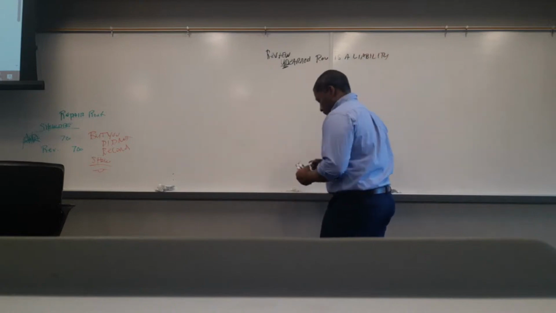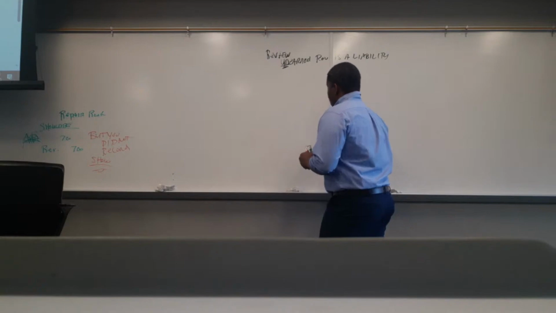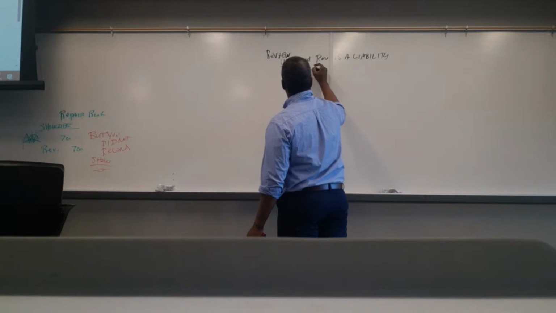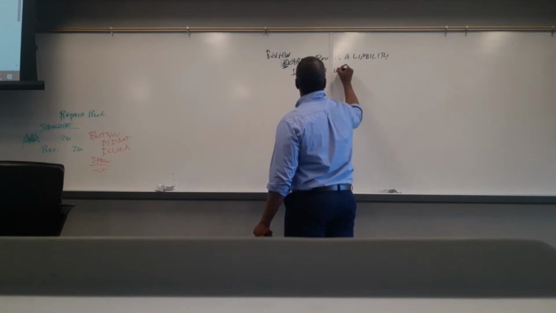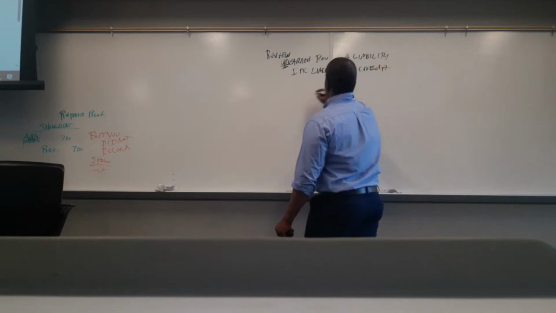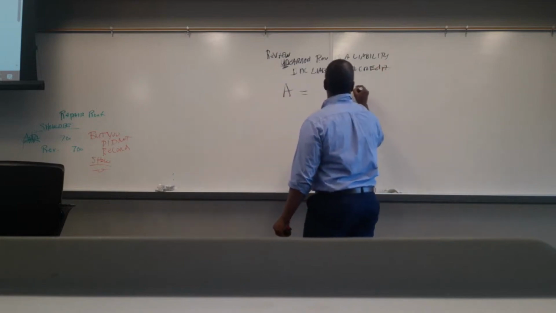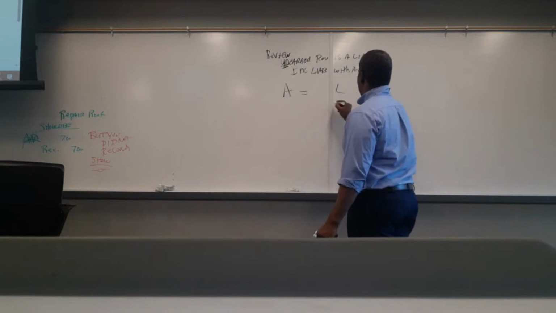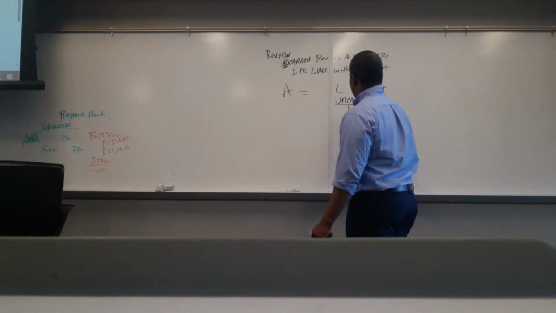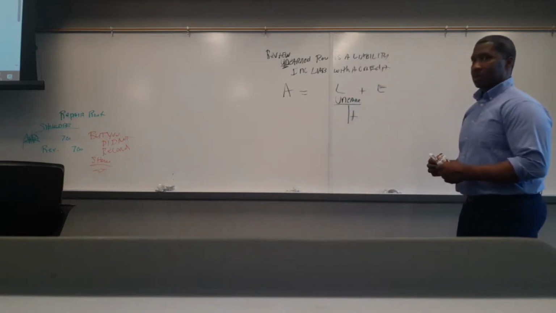So we increase liabilities with a credit. Assets equal liabilities plus equity, and unearned revenues will be increased there, with a credit.